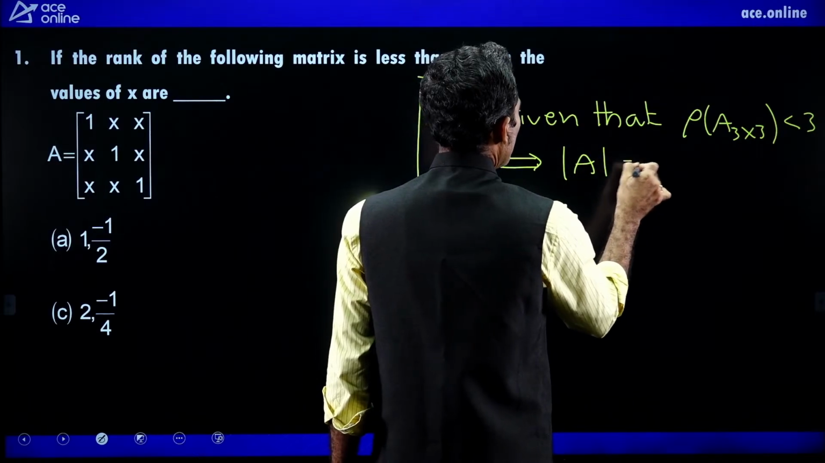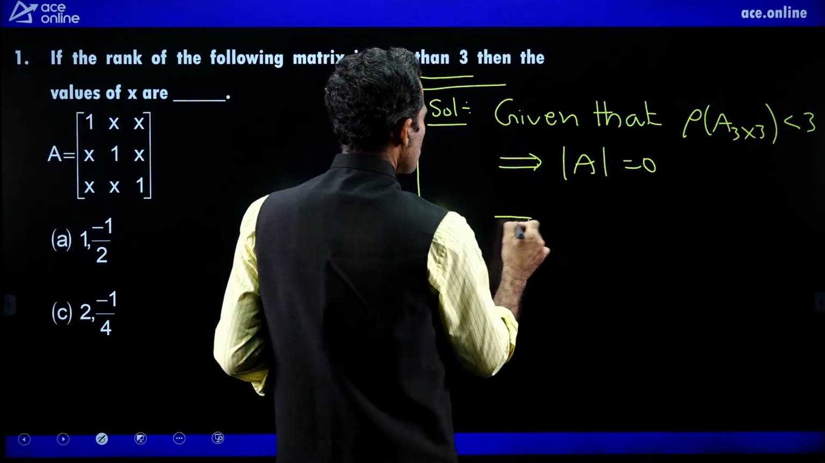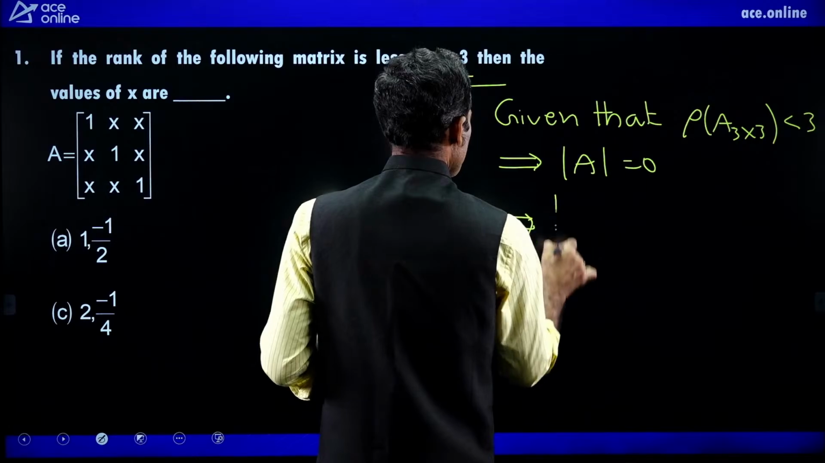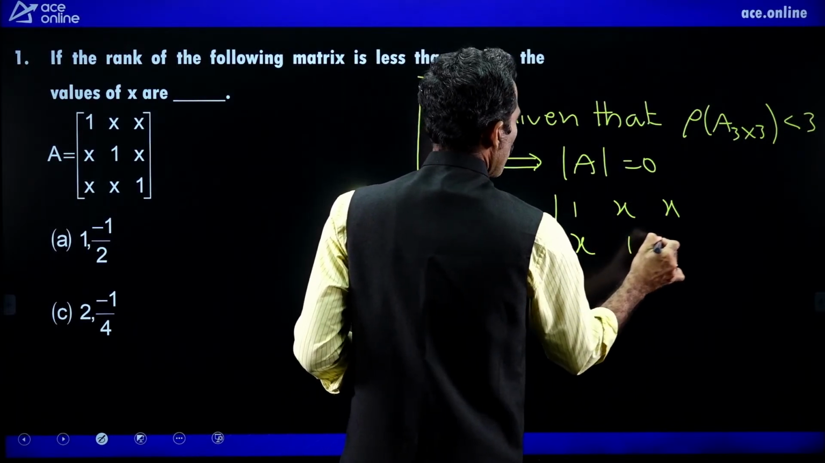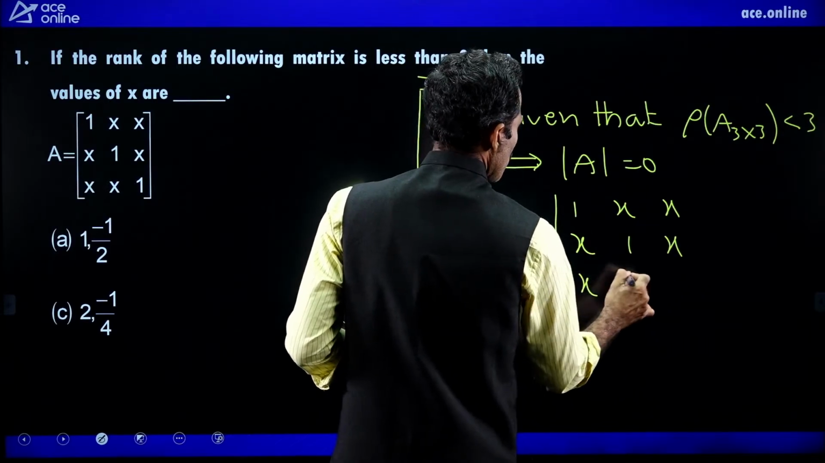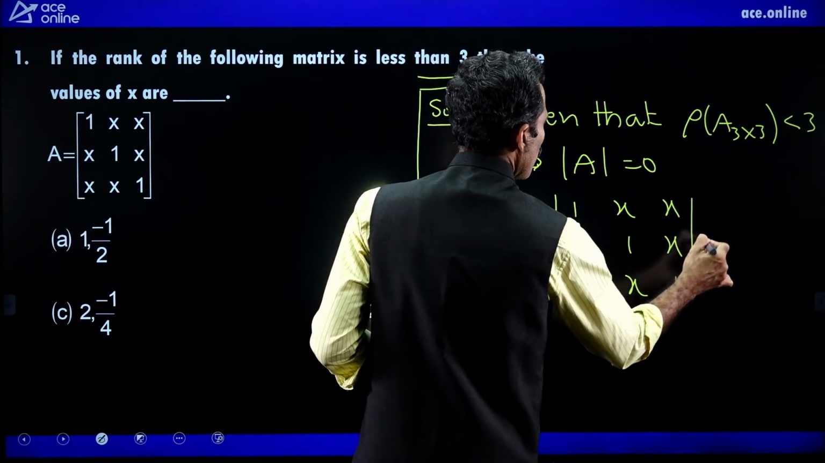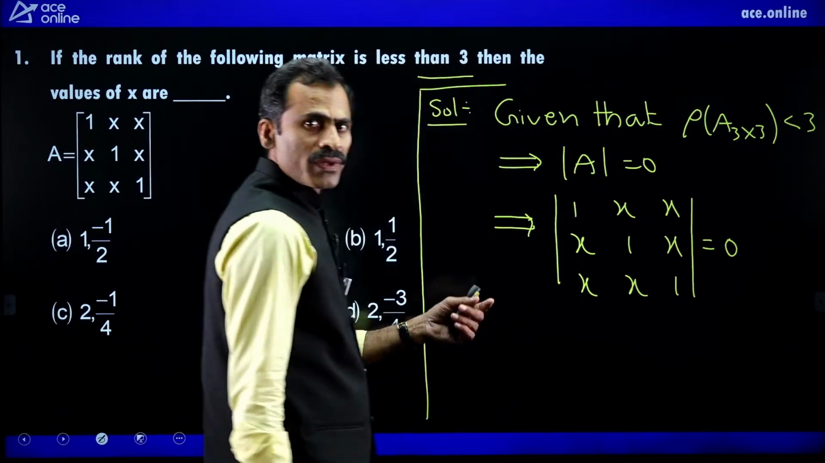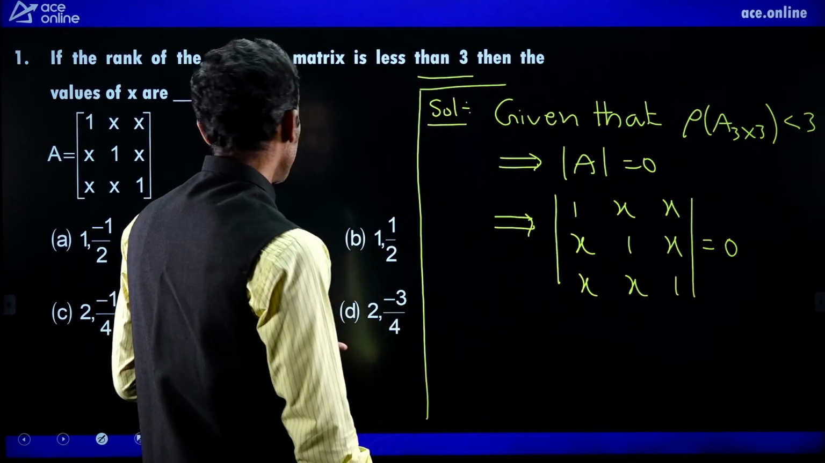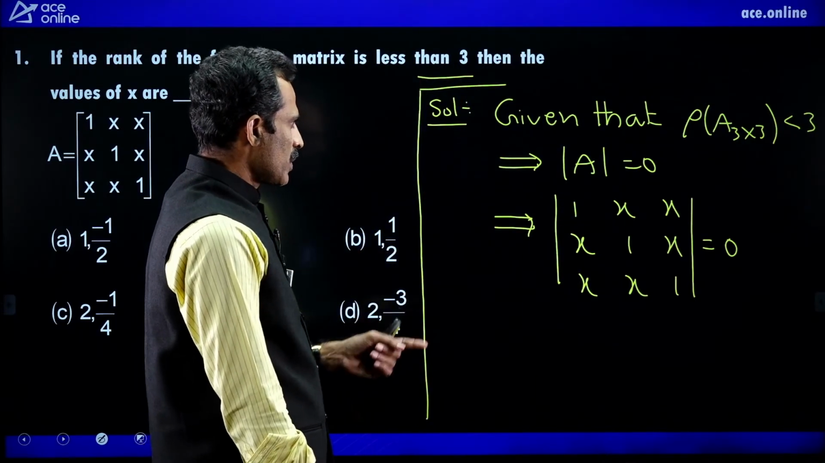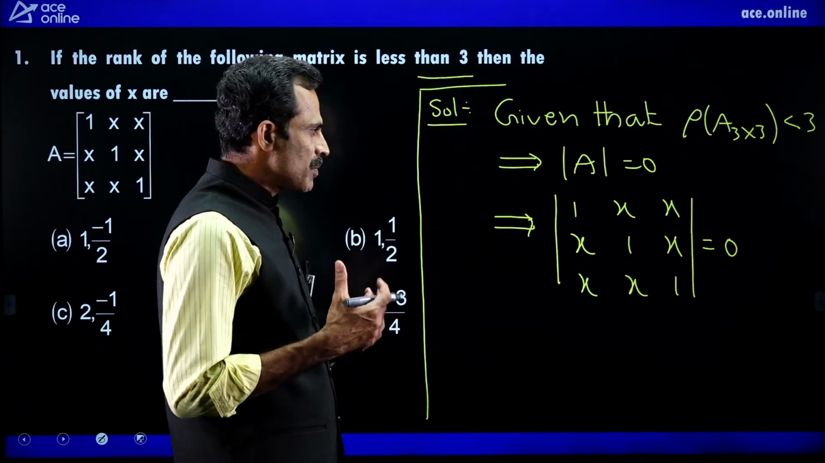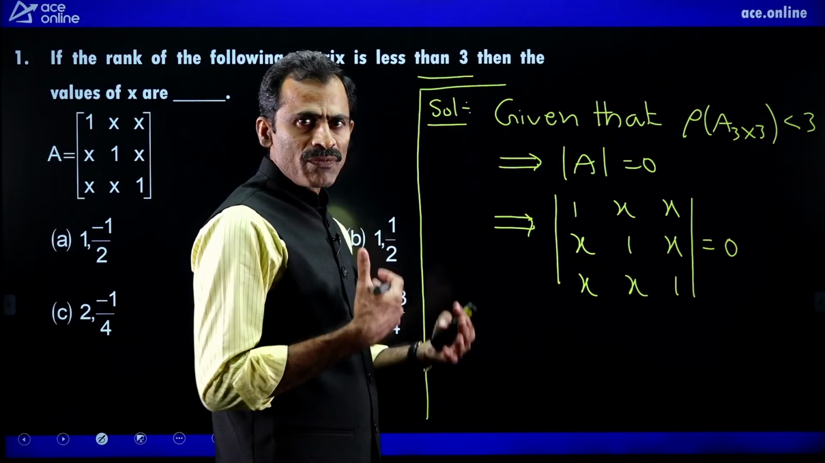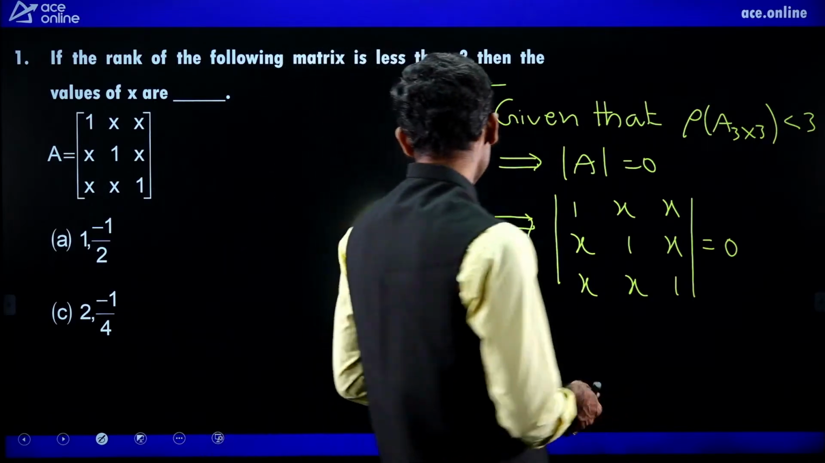Determinant of A equal to 0, singular. Now we consider the determinant for the given matrix: 1, x, x, x, 1, x, x, x, 1 equal to 0. Now we have this determinant equation. It is not possible to choose the answer directly from the options, so we simplify and try to find the values of x.